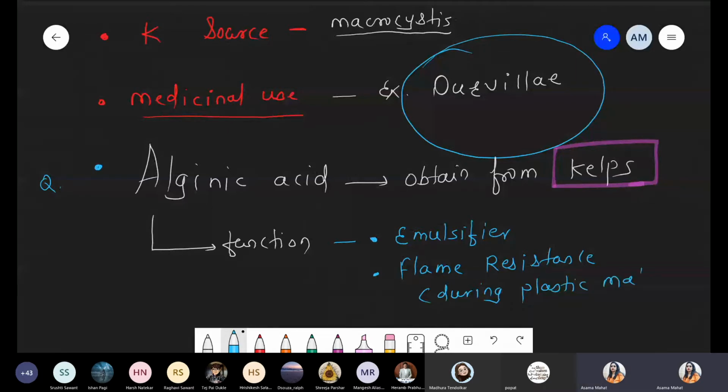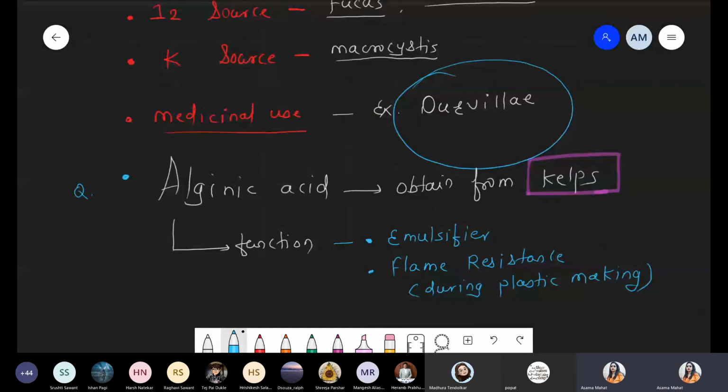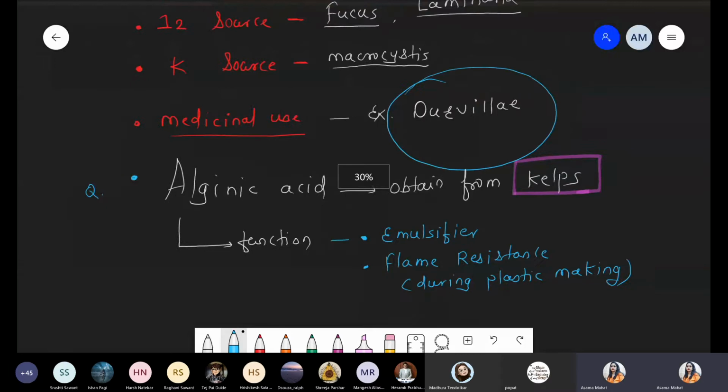Because you know that plastic basically has a high burning property, but some plastics show resistance property. And why do these have the resistance property? Because of the addition of alginic acid, which is obtained from the brown algae. More specifically, it is obtained from the kelps. These are some economic importance of the kelps.